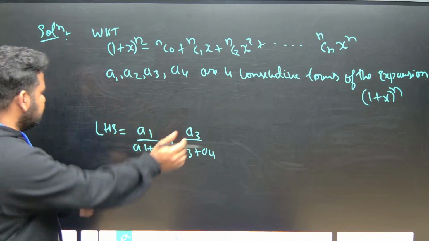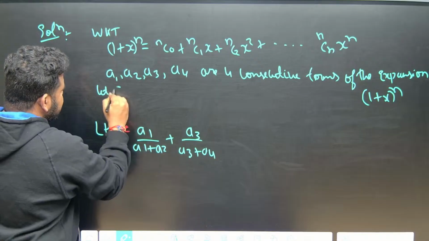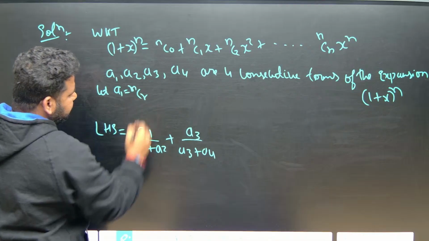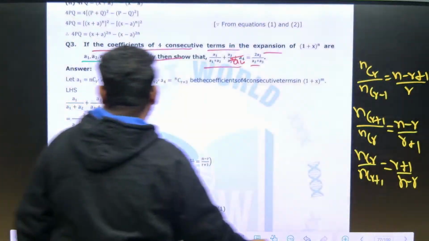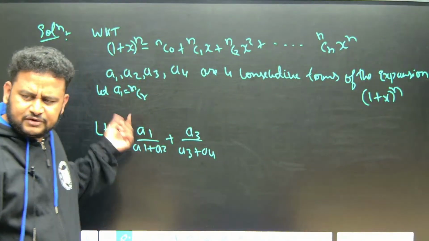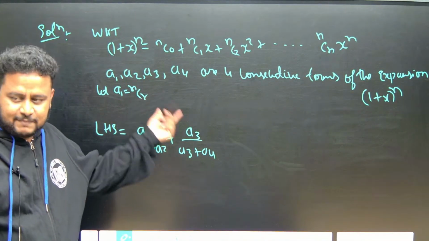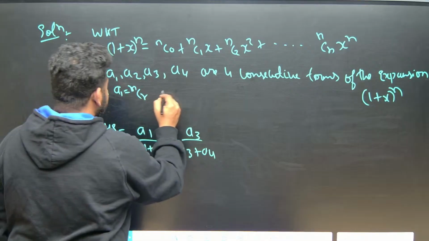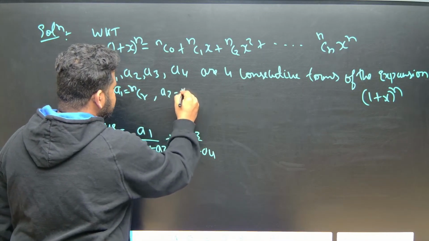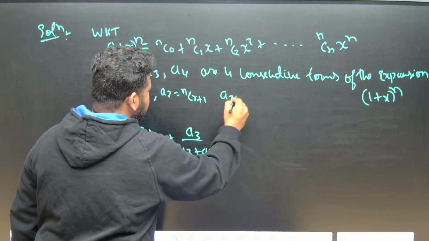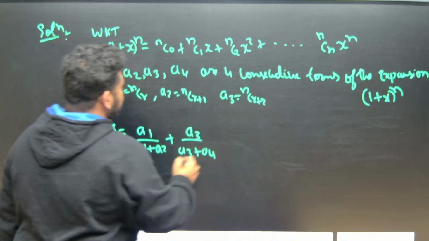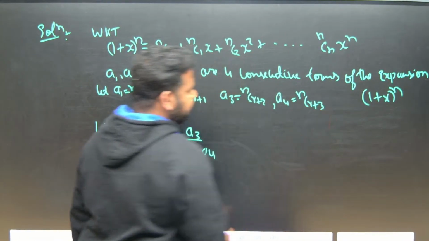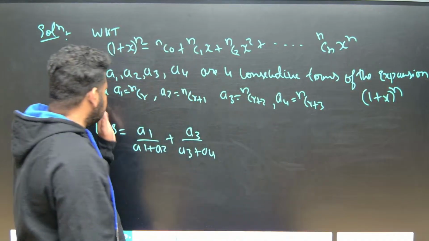Otherwise also, if they are consecutive terms, let A1 be equal to nCr. You can also take nC(r-1), nC(r+1), anything you can take. Let A1 be equal to nCr. Next, A2 is equal to nC(r+1), A3 is equal to nC(r+2), and A4 is equal to nC(r+3). This is a very important step. This is what we have taken.